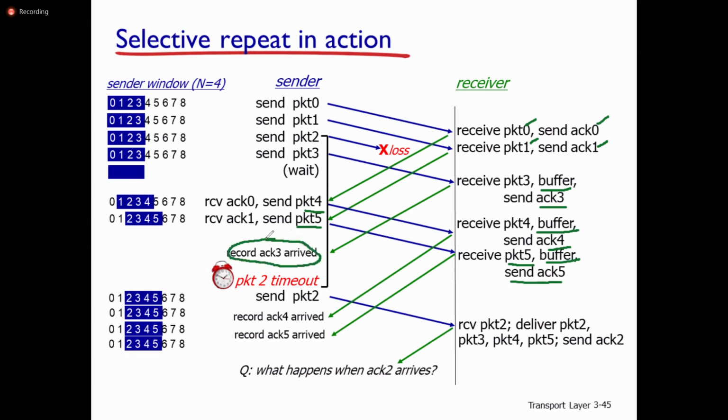The sender records that the acknowledgement for packet 3 is also received. So even though the acknowledgement for packet 2 is not received, on the sender side it will record that packet 3 is received correctly. After that, packet 2 times out. It retransmits packet 2, delivered. Now all these packets are kept in buffer in order: packet 2, packet 3, packet 4, packet 5. Then it sends the acknowledgement for packet 2. Packet 2 is received correctly.